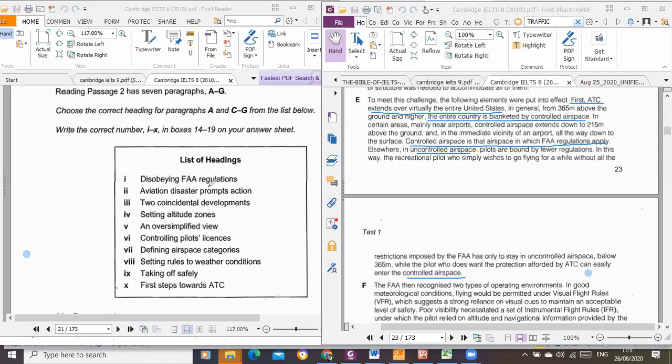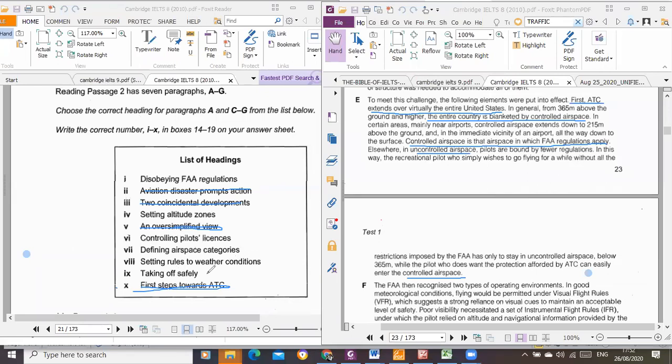Disobeying? No, there was no disobedience there. We've used this; I've crossed all these out. This meeting is going to end in 10 minutes, I've been informed, but we are still going to run through everything. Certain altitude zones, we have used this, so I'm crossing it out. Controlling pilot licenses: was there anything like that? No. Defining airspace categories. Setting rules...